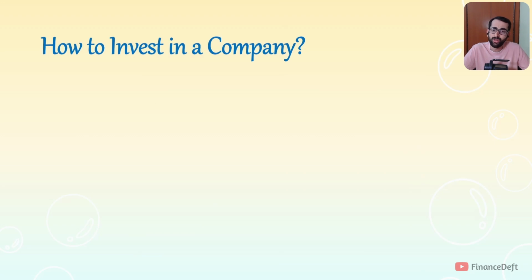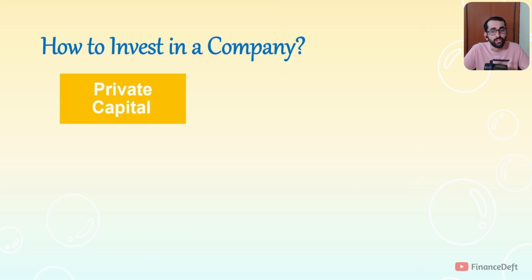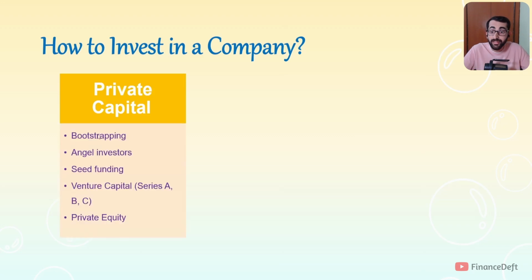Now let us see how one can invest in a company. There are different routes in which you can invest in a company. One is private capital, and these are the different ways in which you can invest in private capital. First is bootstrapping. That is what we have seen in the earlier example where Ramesh and Suresh pooled in their own money and invested. In bootstrapping, what you usually do is whatever revenue or profit you get, you reinvest that into the company. Next is angel investing. Usually, popular celebrities or people who can market your company will come and invest. Then there are different ways in which you can raise private capital like seed funding, venture capital, private equity. I'll do a separate video on private capital. I'll not go into details in this video since this is more related to stock market.